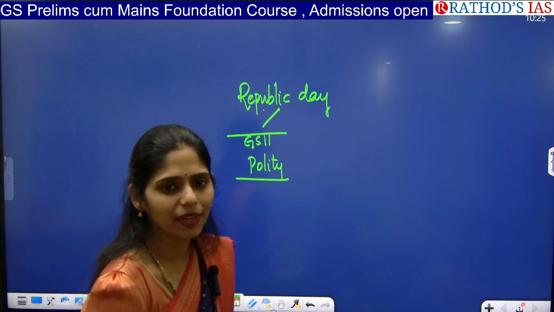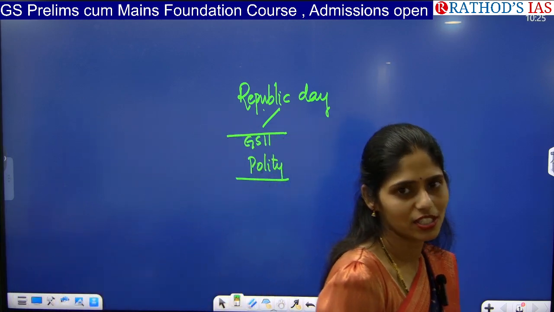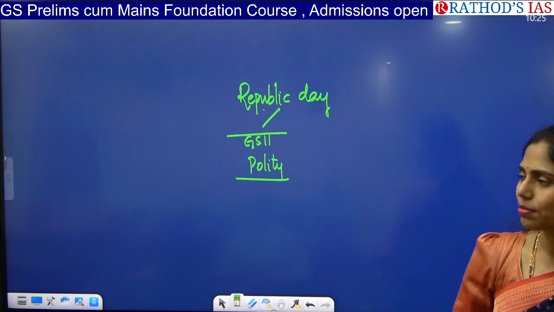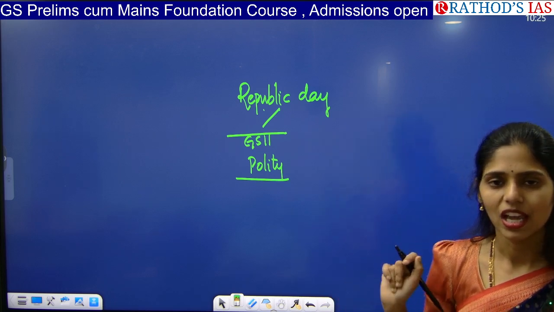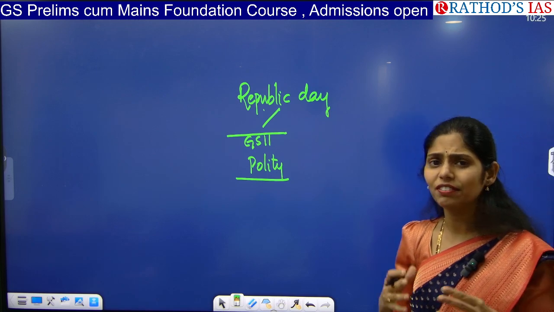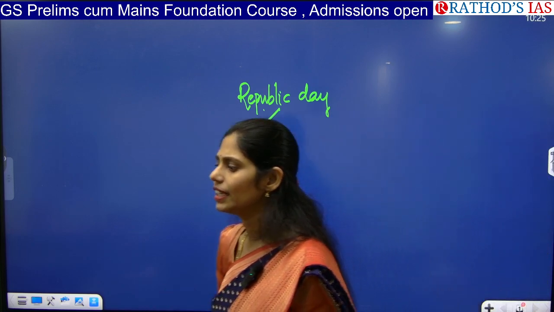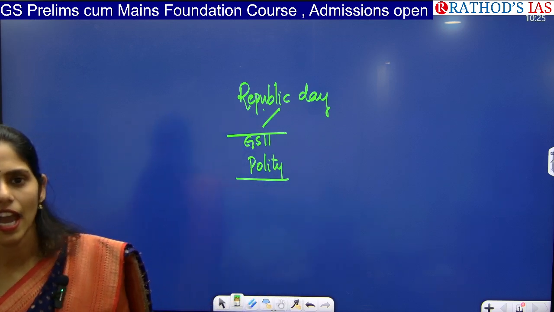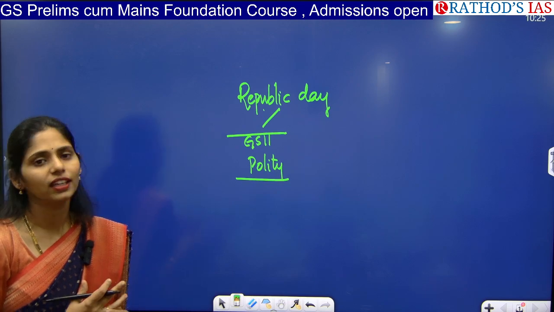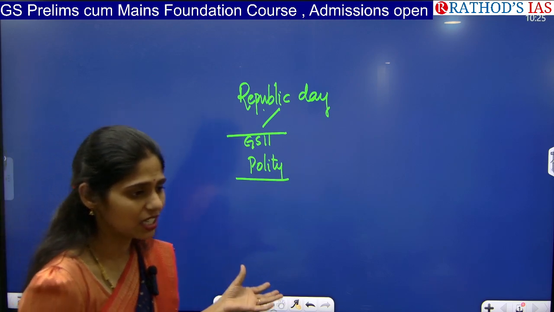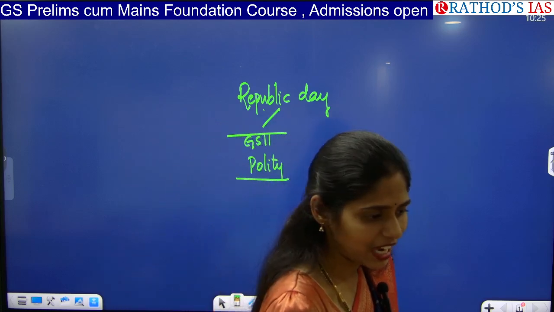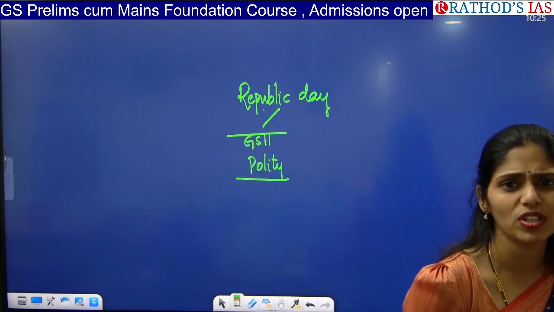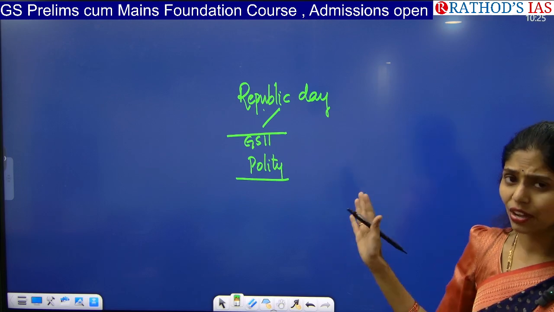On Republic Day, the President hoists the flag, and we have the Republic Day parade. On that day, different states represent their own state's culture, diversity, etc. And if you know this fact: Bihar was represented in this Republic Day tableau after 8 years. For 8 years there was no representation of Bihar, but this year there was.